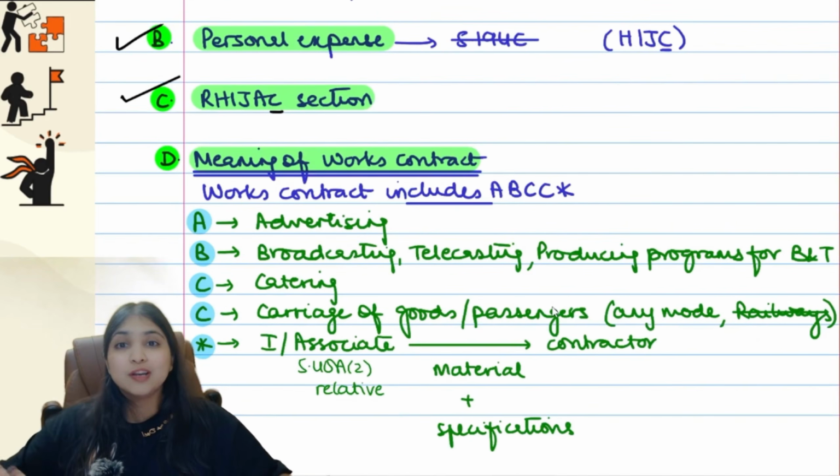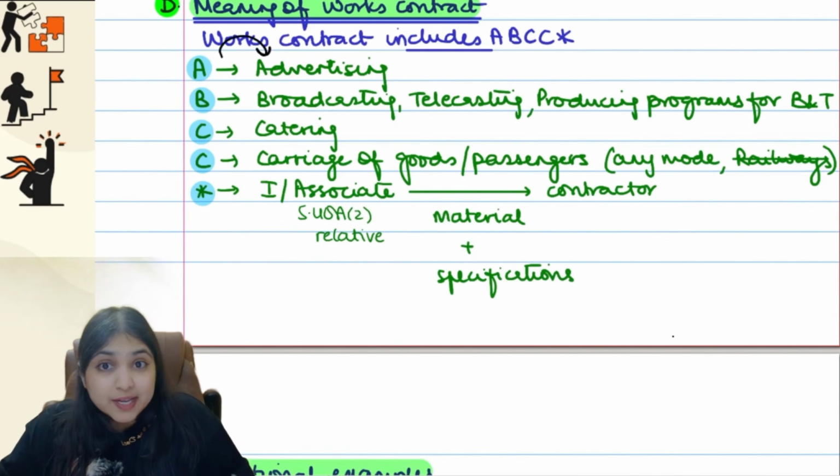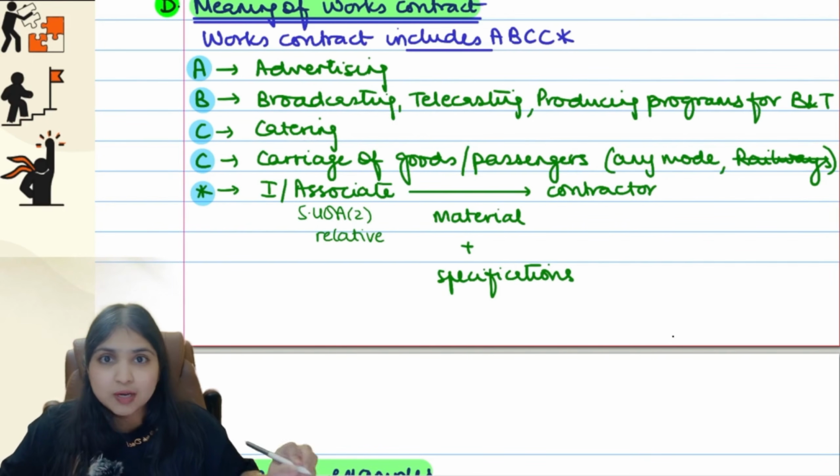Now come on, guys. What is the meaning of works contract? A for advertising, B for broadcasting, telecasting, producing programs for broadcasting, telecasting, C for catering, C for carriage of goods or passengers, transportation of goods or passengers by any mode other than railways.